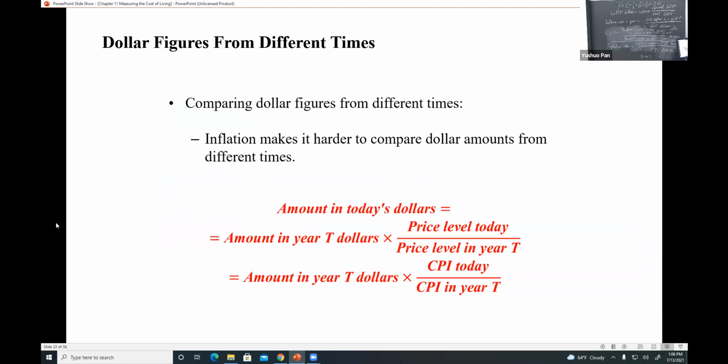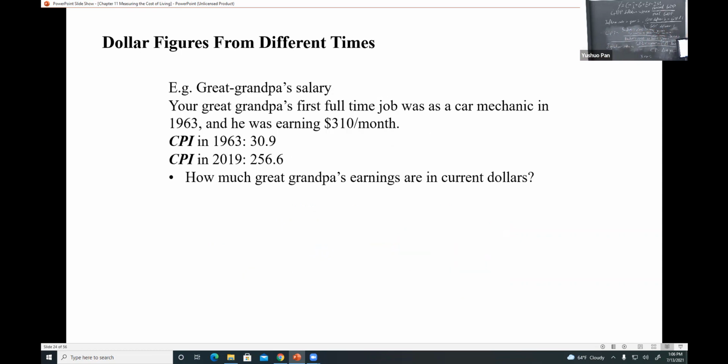We use this formula. When comparing dollar figures from different times, inflation makes it harder to compare. We need to eliminate the effect of CPI. So the formula is the last one usually. If you want to calculate the amount in today's dollars, you should use the amount in year T dollars times the CPI today divided by CPI in year T. So remember this equation. Let's do this one.